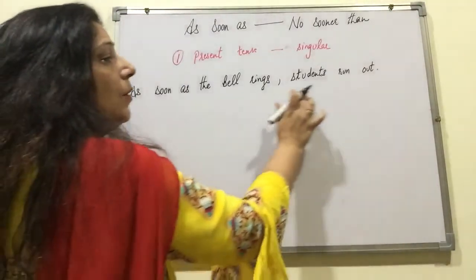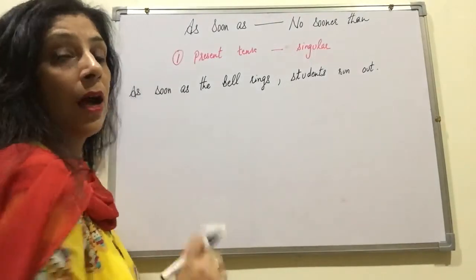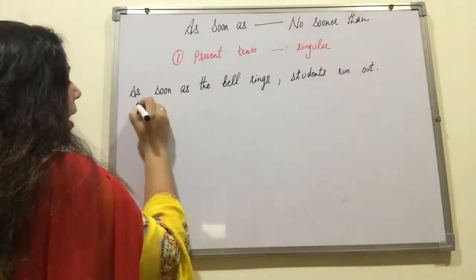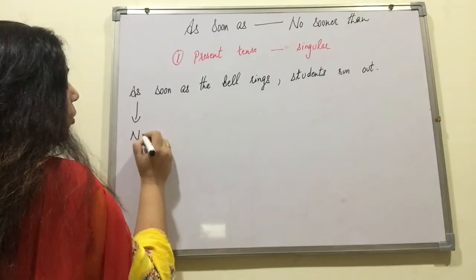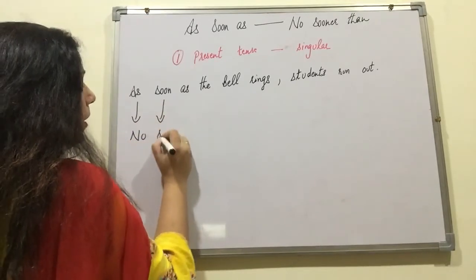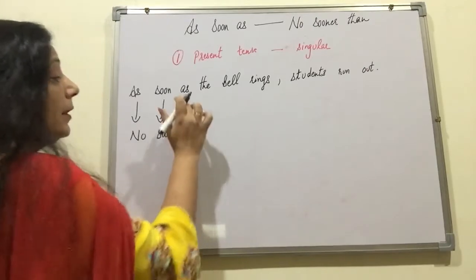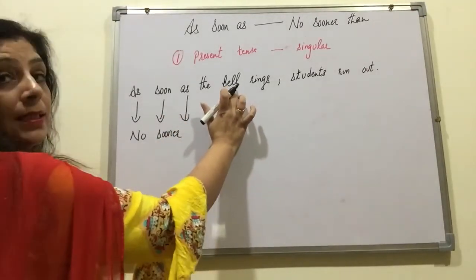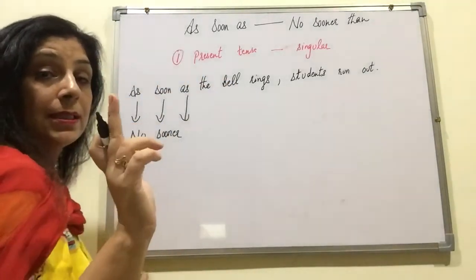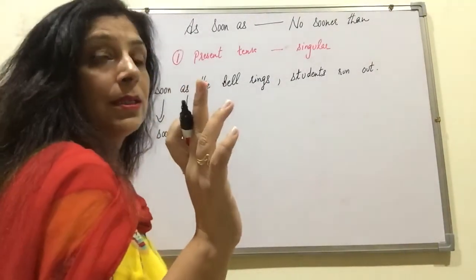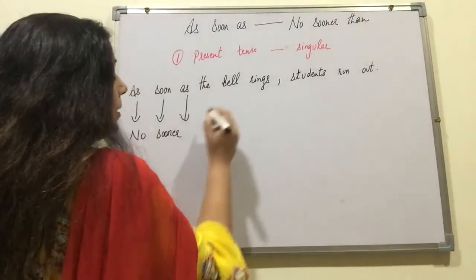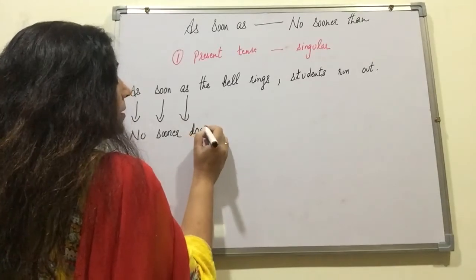As soon as the bell rings, students run out, present tense. Now as changes into no sooner. This word depends on this bell. One word is there, singular noun is there. So singular noun in present tense takes does. Remember.